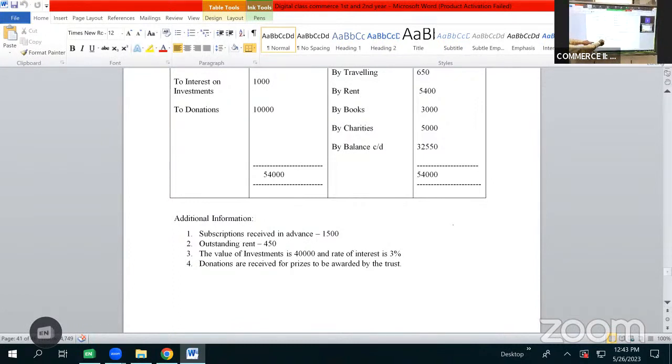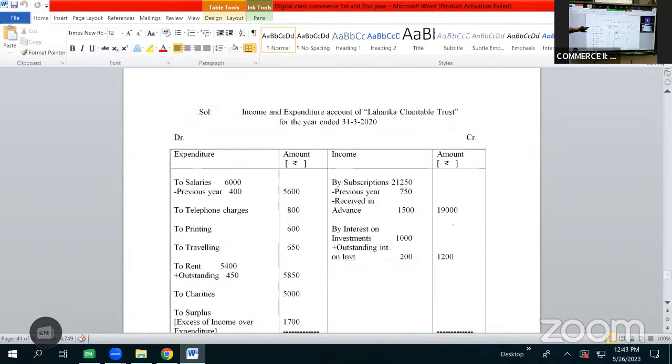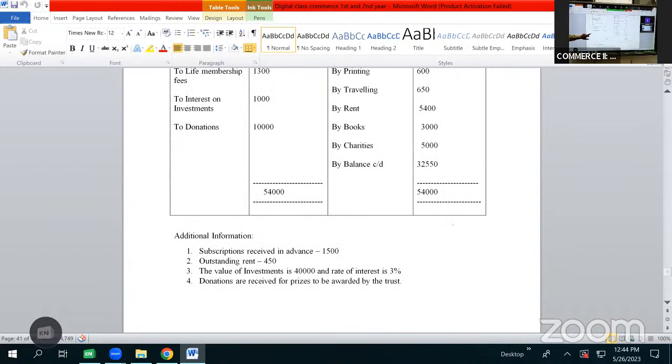But as the organization is receiving the donation for distribution of prizes, it is a specific donation, so it cannot be shown as income. So now we are done with all the items of receipts. Now let us have a look at the items of payment.